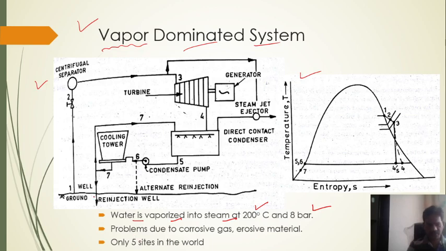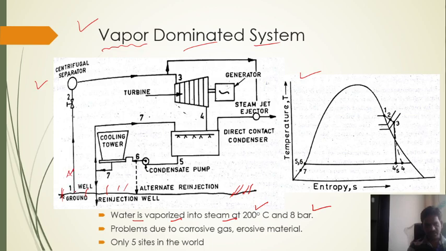So how does it work? You see here, this is the ground level of the earth. Inside the ground we put this well, which is called the injection well.